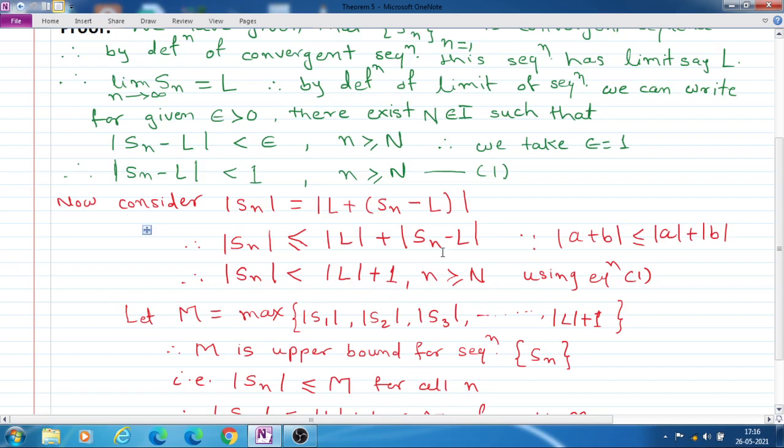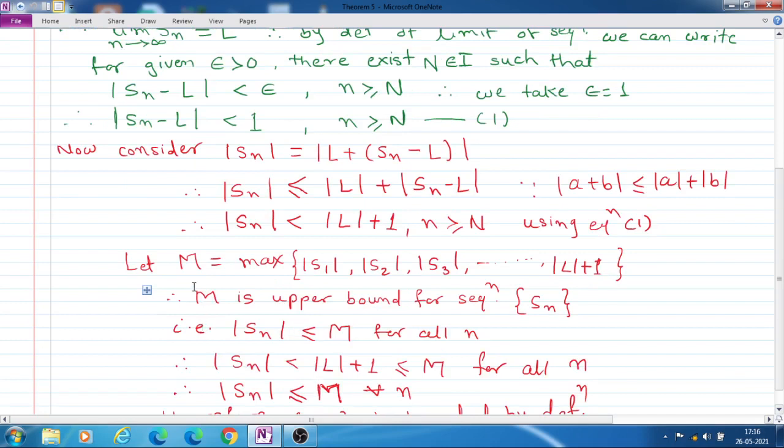We substituted 1 for mod Sn minus L. And this is for small n greater than or equal to capital N, because mod Sn minus L is less than 1 for small n greater than or equal to capital N. This is not for all n.